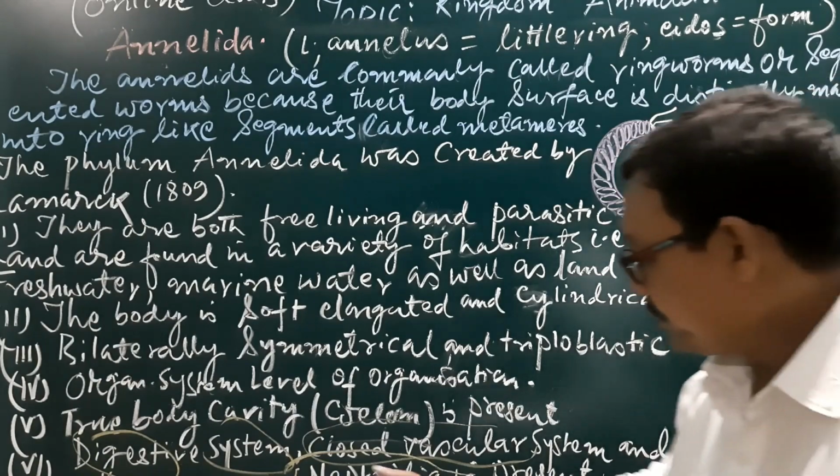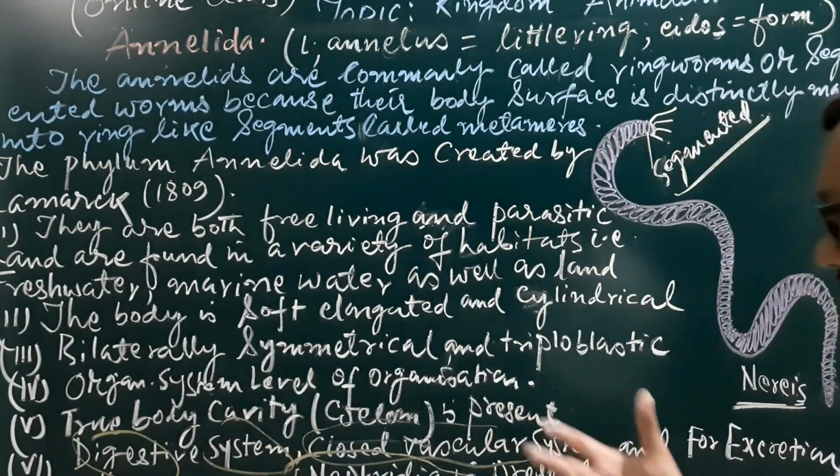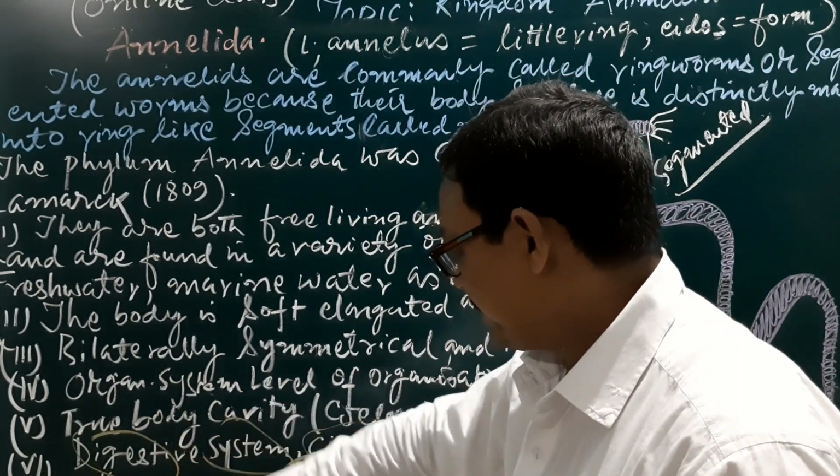Now here one point, digestive system, it's okay, the alimentary canal, you will know that it has been mentioned so many times.